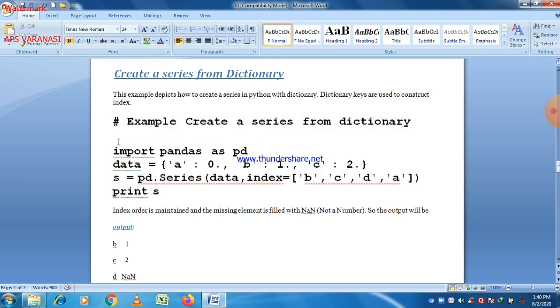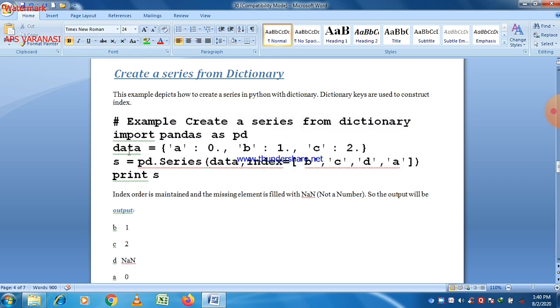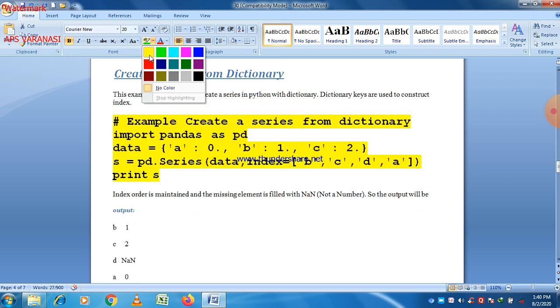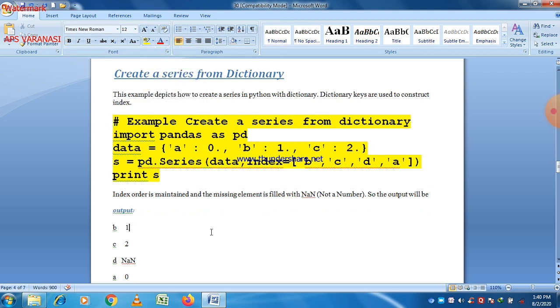So the first line is the same, import pandas as pd. The second line has data in terms of a dictionary, and you just pass this data, which is a dictionary, as a parameter value in series. And if you want to pass an index value, you can pass it as in the previous case. So the dictionary will be converted to a series.